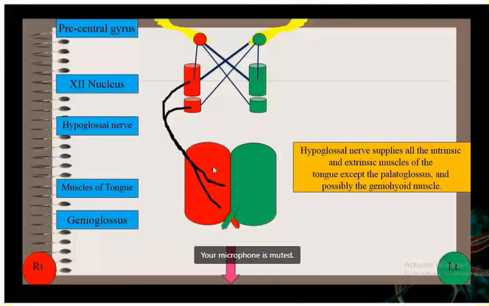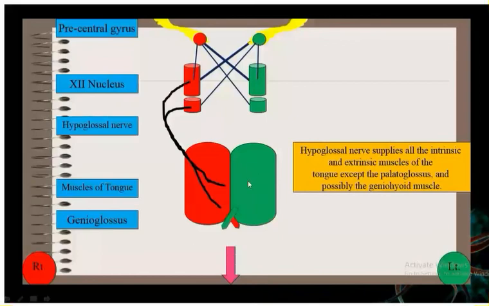Do you know the action that will cause the protrusion of the tongue? Now you will not be able to protrude this part of the tongue. This part of the tongue cannot protrude because the genioglossus muscle of the right side has been paralyzed. That means the protrusion of this side will not occur. As this muscle is active and this muscle has been paralyzed, the tongue will deviate towards the left side, towards the opposite side, because the muscle of the left side is active and it is pulling the tongue towards that side.